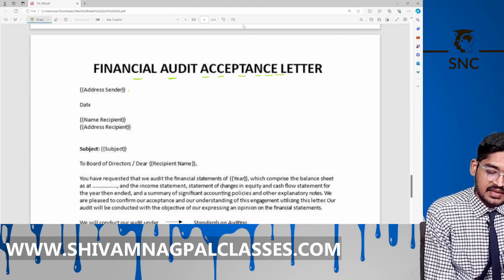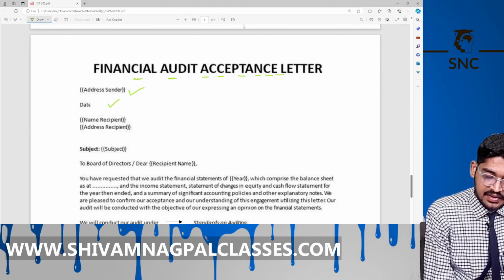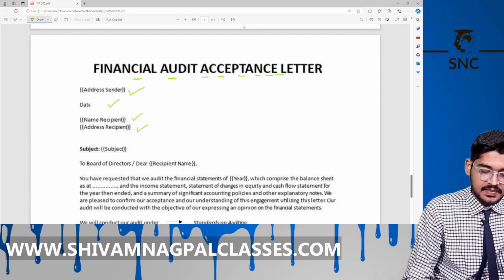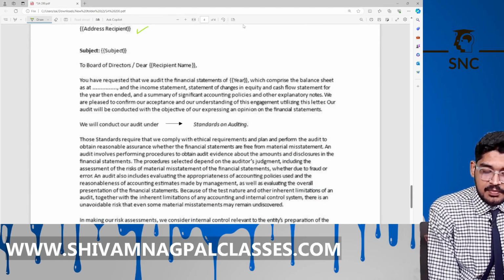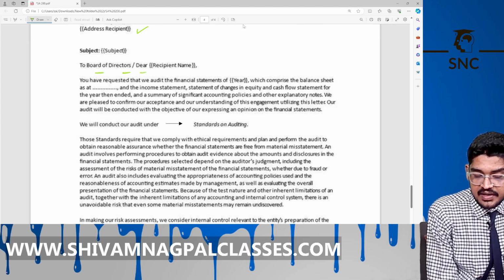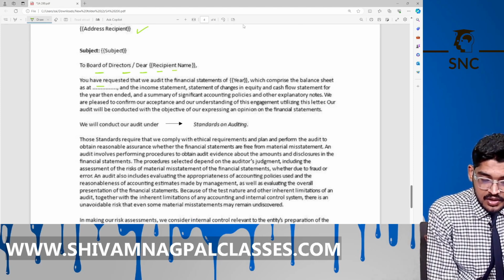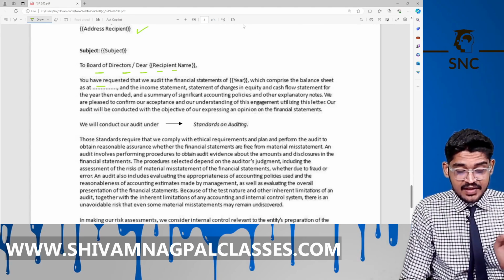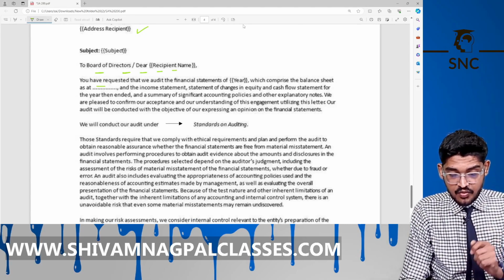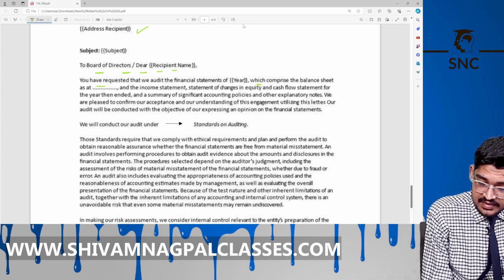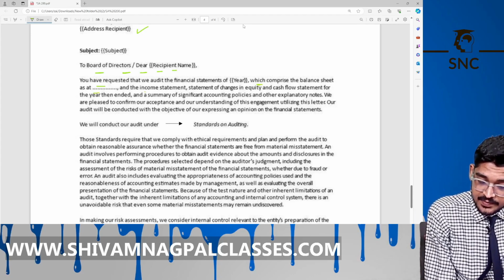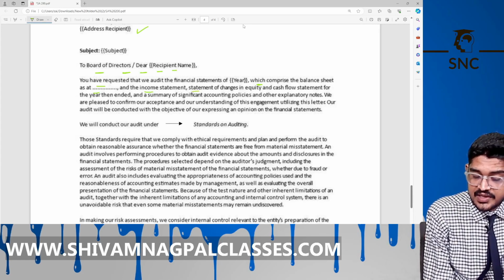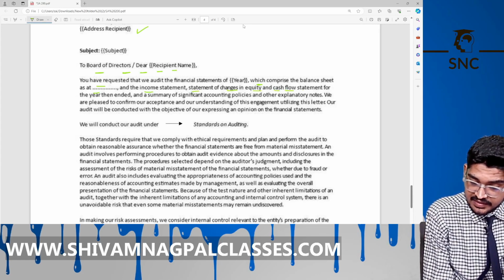There is the name and address of the sender, date, name and address of the recipient. Now, to the BOD, and dear recipient name: you have requested that we audit the financial statements of this year, which comprise the balance sheet, income statement, statement of changes in equity, cash flow statement.